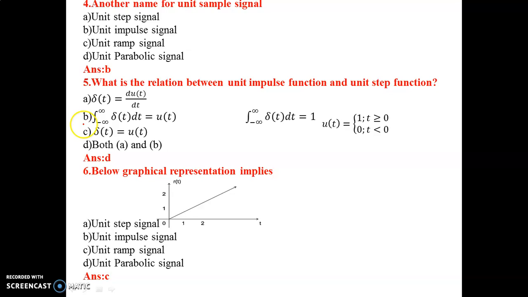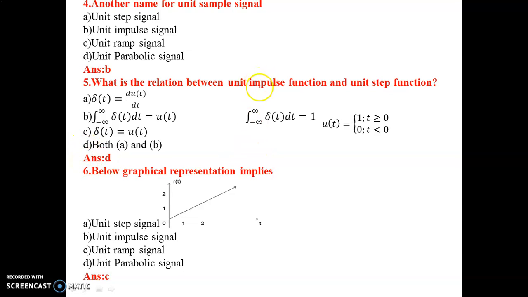And one more thing, this option B can also be written as delta of t is equal to du of t by dt. So what is the correct option? A, both A and B are correct. So the correct answer is option D.